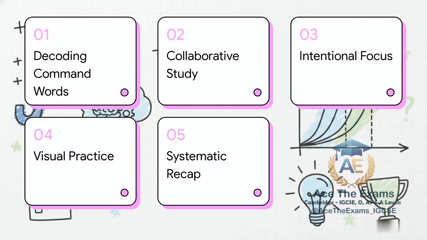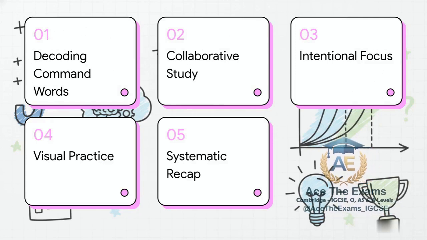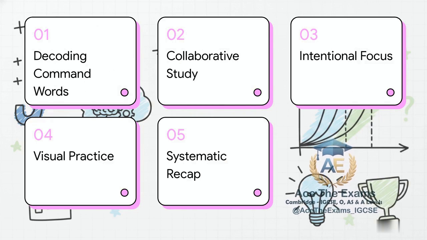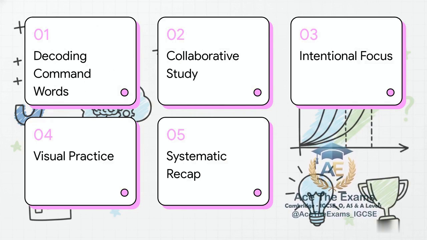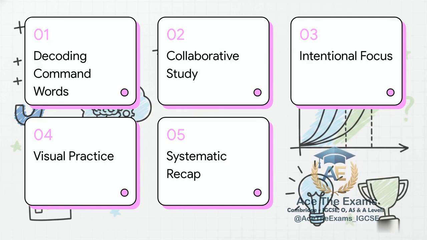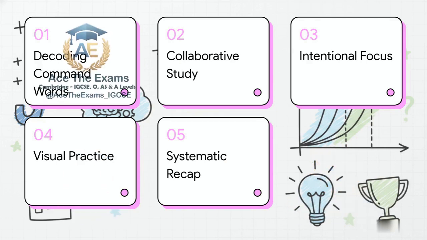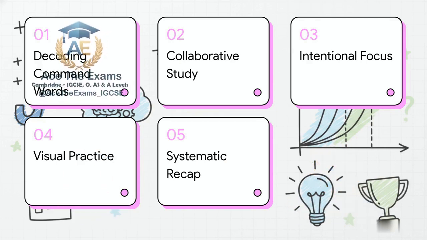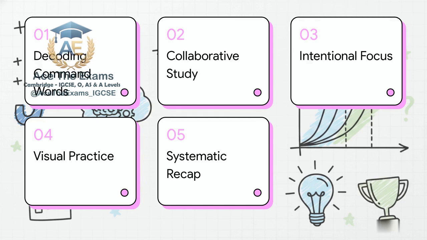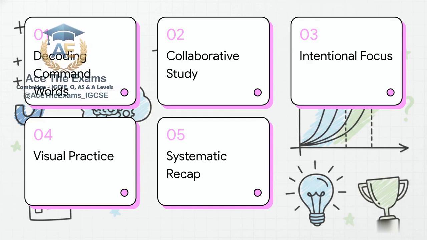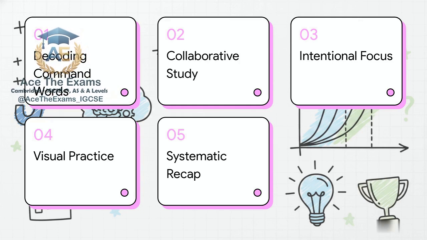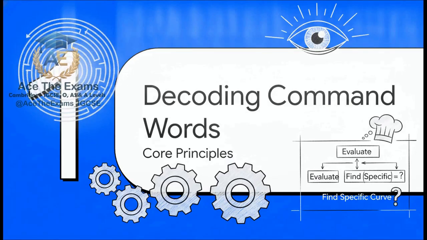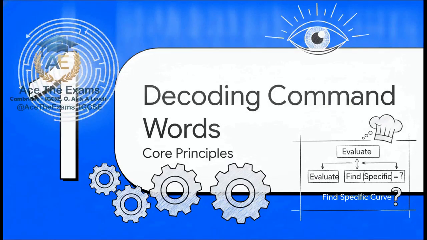To achieve that level of mastery, we're going to follow a very clear, calm roadmap. First, we'll cover the zen of decoding command words. Second, we'll observe a serene, collaborative study debate. Third, we'll take an intentional focus reboot. Fourth, we'll step into the visual satisfaction practice arena. And finally, we'll wrap up with a systematic recipe recap. Let's transition into Act 1, the zen of decoding command words.